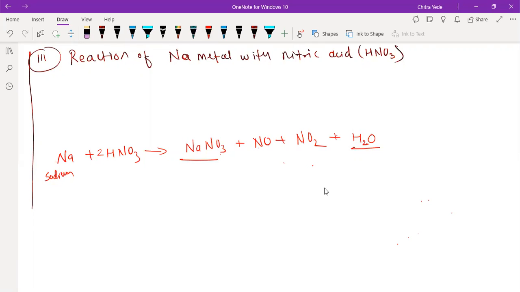Sir, by mistake I have written NO plus NO2. Wait, sodium. Let me balance first. We have NO3. Nitrogen we have only one, but on the product side we have 2 and 3. Oxygen is less. 3, 4, 5, 6, 7. Here we have 3, 2s are 6. One oxygen is less. Else everything is okay.